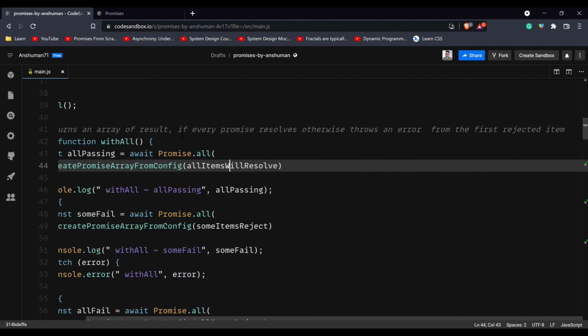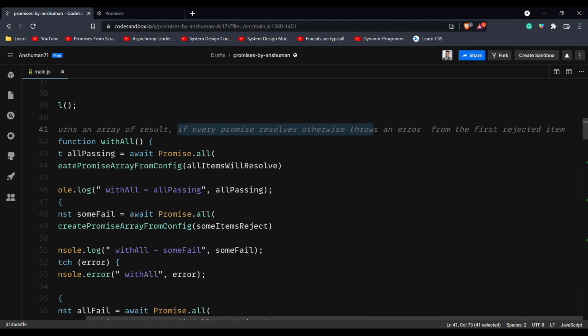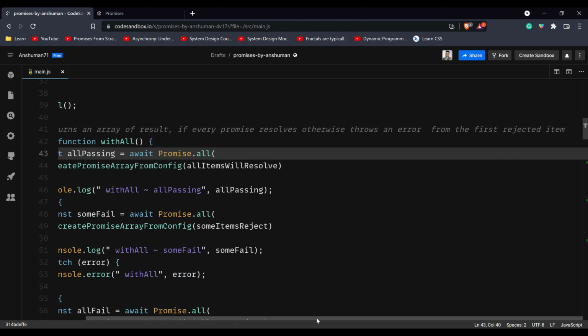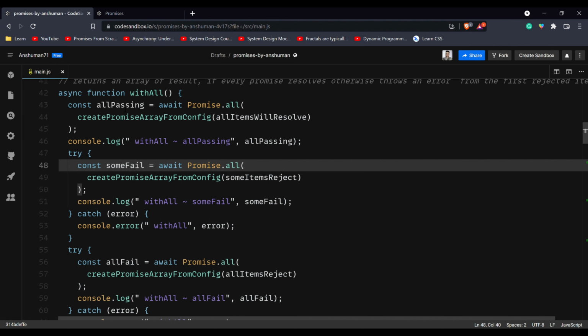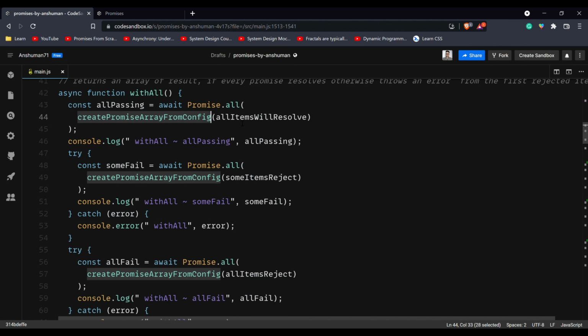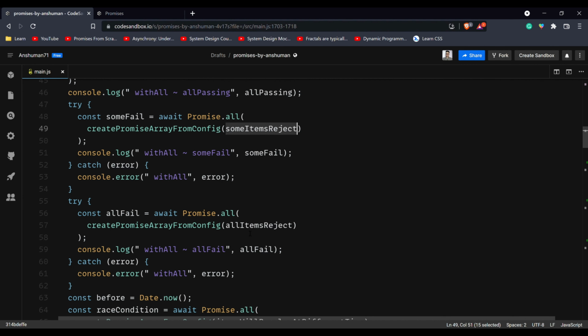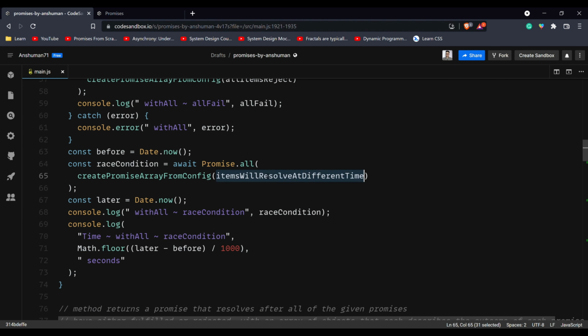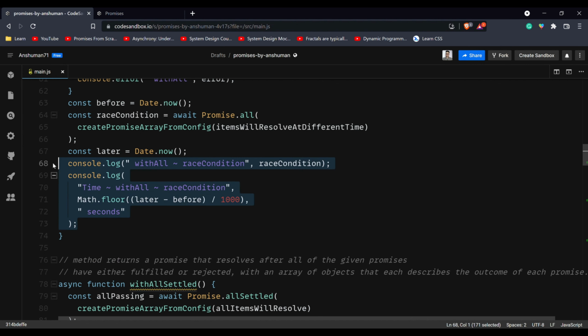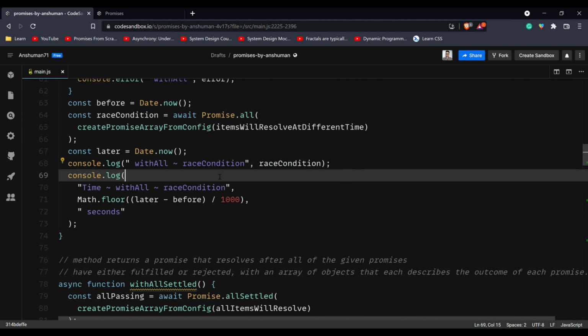Now Promise.all will resolve if all of the underlying promises resolve. Otherwise it is going to throw the error of the first rejected promise. So here I have the first scenario where we will create the promise array from the all items will resolve and console log it. The second one is where we will reject some of the items. The third is where we will make all the items reject, and the fourth one is where both of the items take different times to resolve. In the last one we are also going to log to the console the amount of seconds that it took to get here.